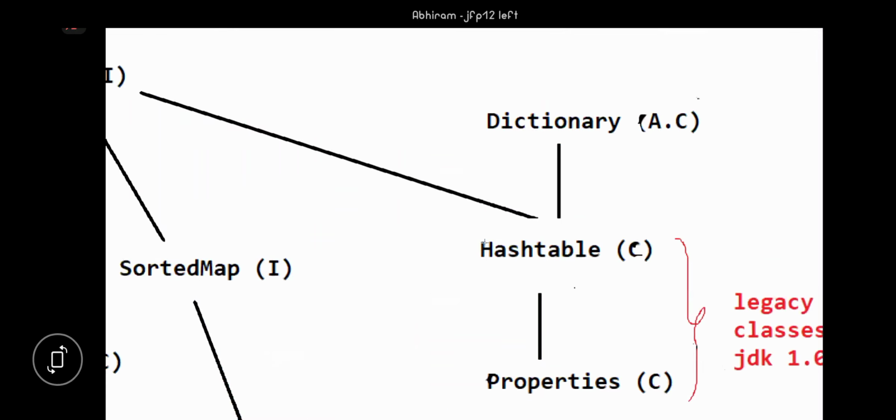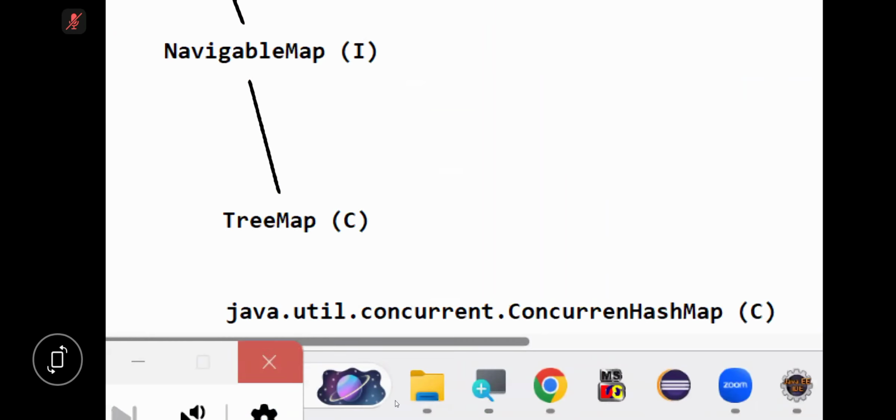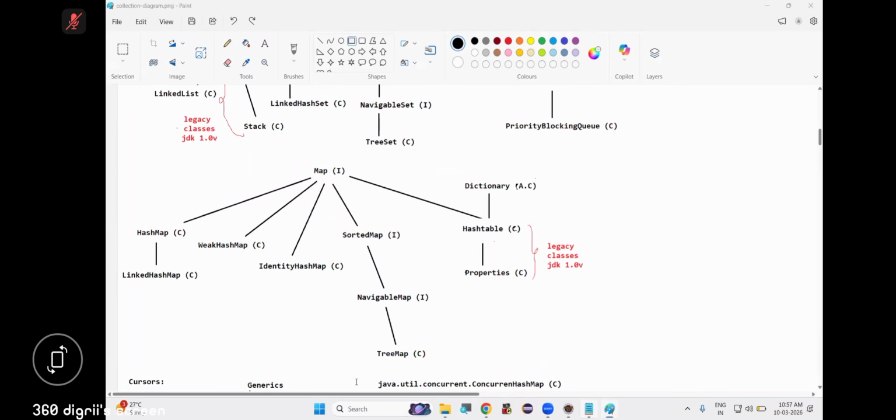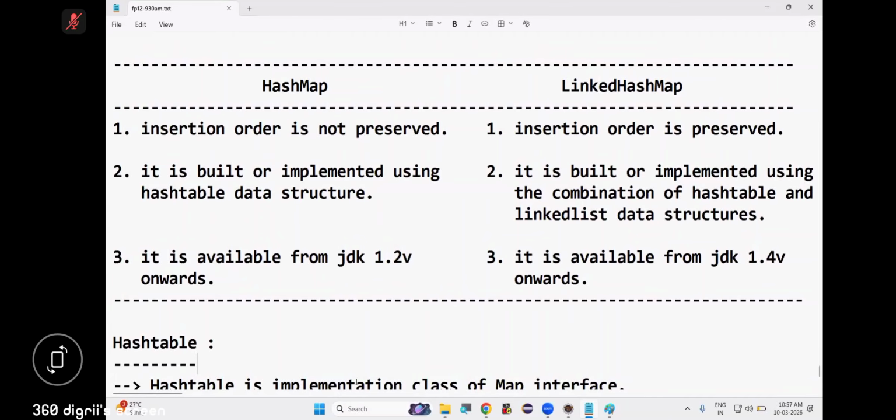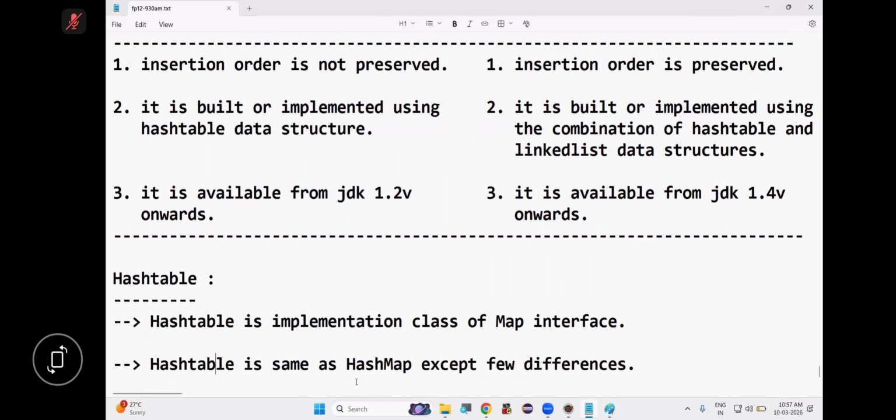Next, sorry. Which one? Hashtable. So you know HashMap, you don't know Hashtable. So see, Hashtable is an implementation class of the Map interface. It is the same as HashMap except a few differences.